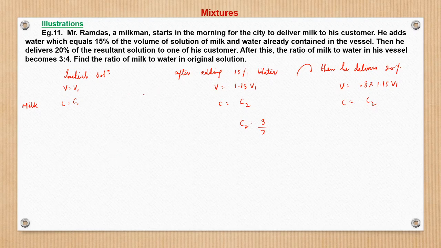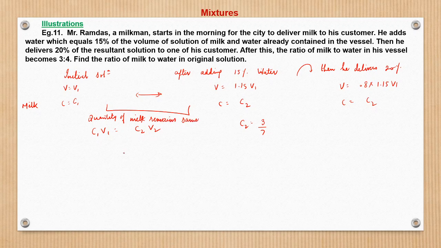So in these two steps, we can use C1 V1 is equal to C2 V2, because between these two steps only water is added. So the quantity of milk remains the same.